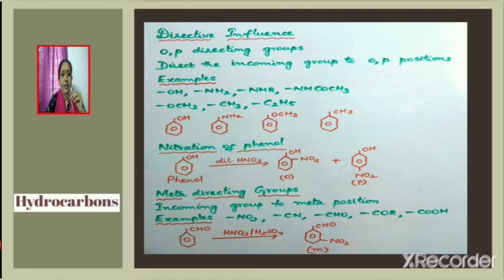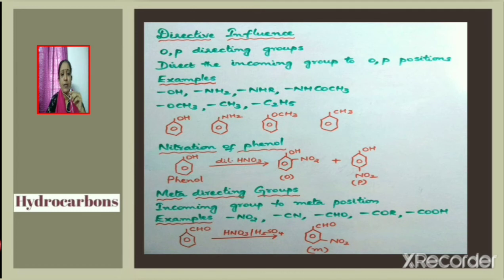Next we shall discuss the directive influence of the substituent already present in benzene. The substituents already present may be either ortho-para-directing or meta-directing groups. There are certain groups which direct the incoming group to the ortho and the para positions. Such groups are known as ortho-para directing groups. For example, OH, NH2, NHR, NHCOCH3, OCH3, methyl group, ethyl group, all these are ortho-para directing groups.